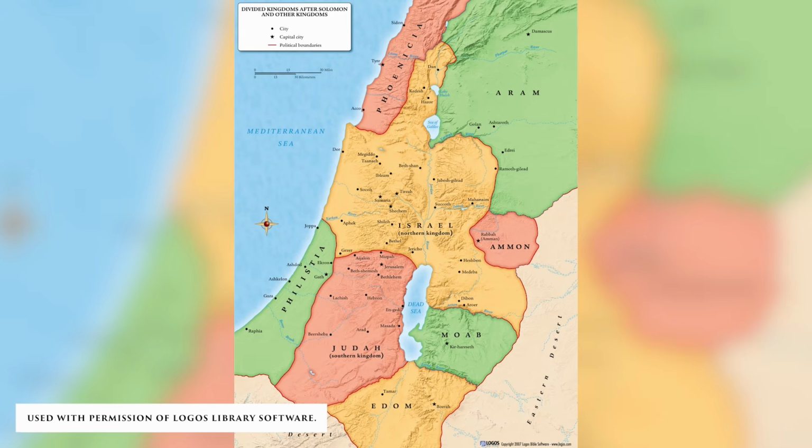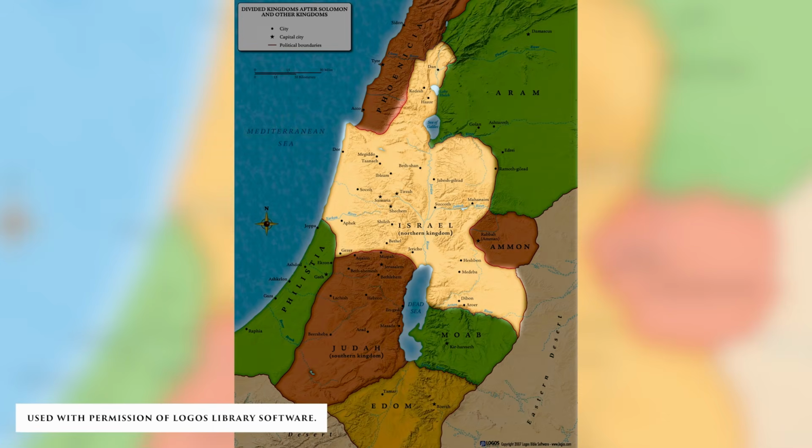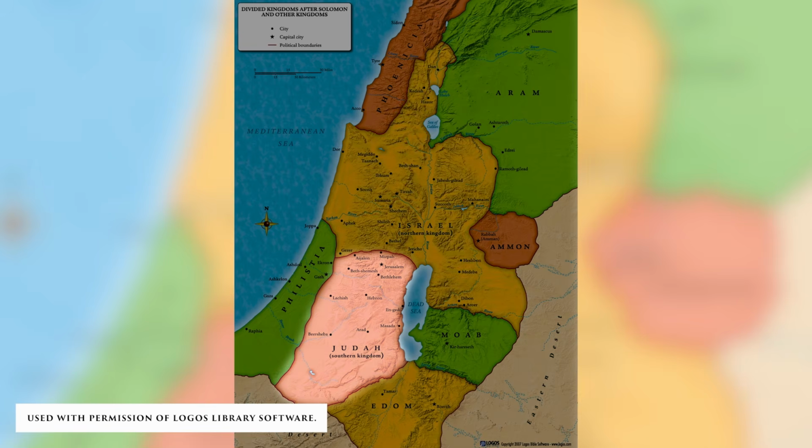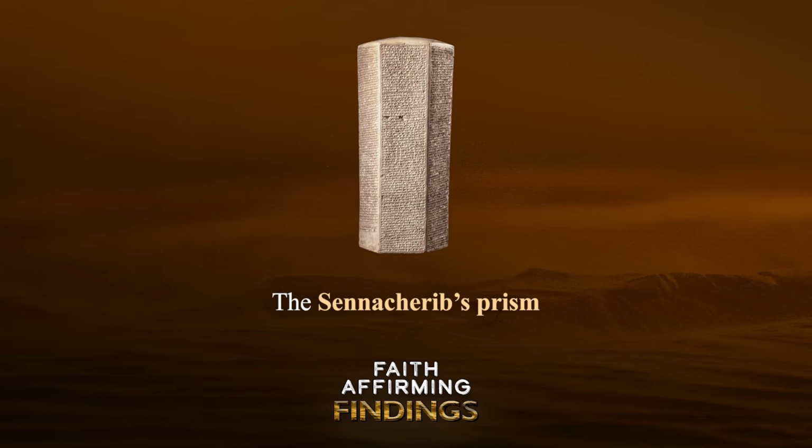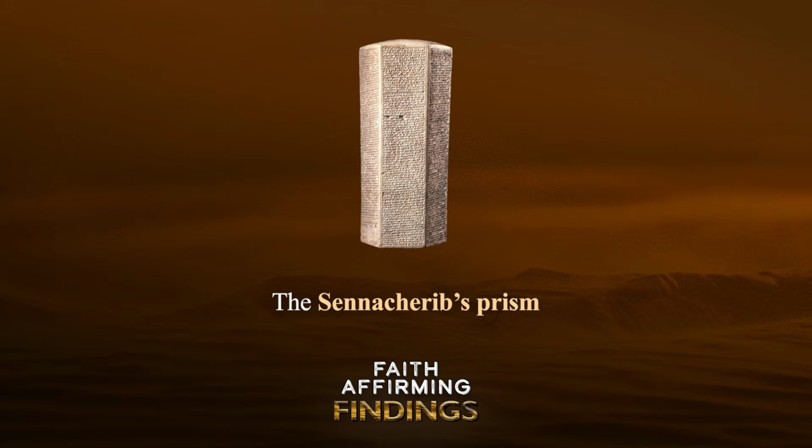As you might recall, in 722 BC, the Assyrian army took the 10 tribes of Israel in the north into captivity, but the two southern tribes, collectively known as Judah, were not conquered. But in 701 BC, Sennacherib returns to Judah and conquers many of the fortified cities of Judah. On Sennacherib's prism that we talked about last week, he brags that he conquered 46 cities in all, including Lachish.